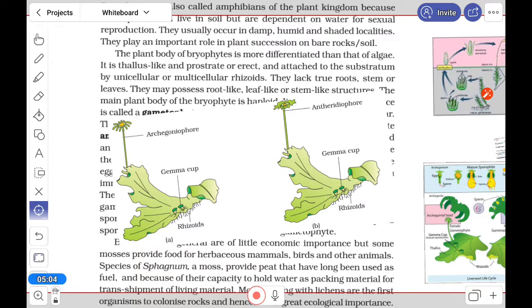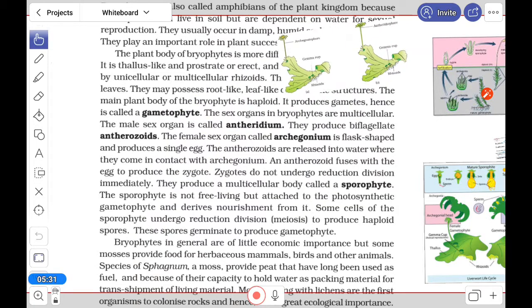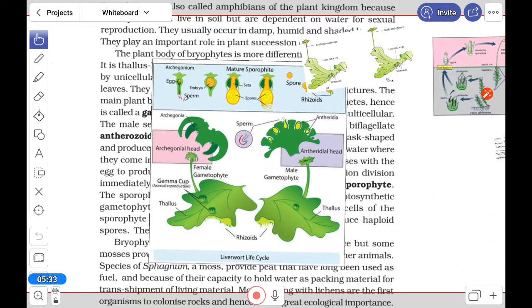So here it is archegonium, it means the female part. Female archegoniophore, and here the archegonia are there. Okay, this is the rhizoid, you can see, and here is antheridiophore. It's antheridium, means male part. So let's elaborate these things a little bit in this part.